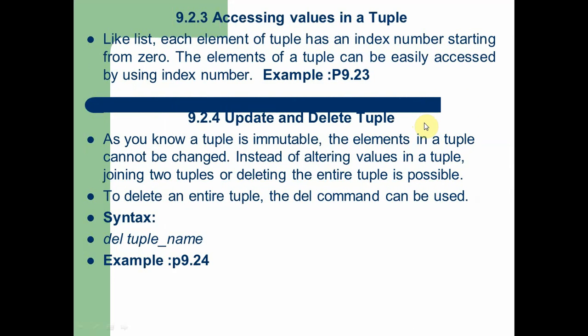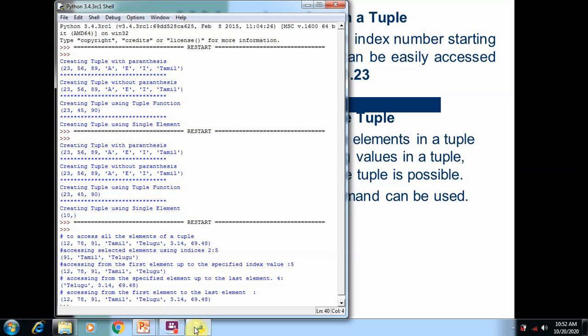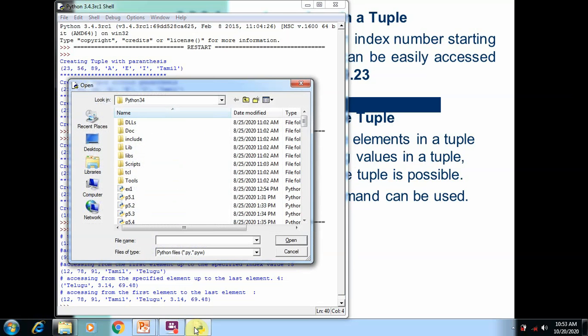So we can delete and update the tuple element using the del command, which we discussed in the program 9.24. So del command, of course, we already learned in the list. So use the del keyword. After that, type the tuple name. So del command will delete all the entries in the tuple. So open the 9.24, where we are going to see how to update or delete the tuple element.